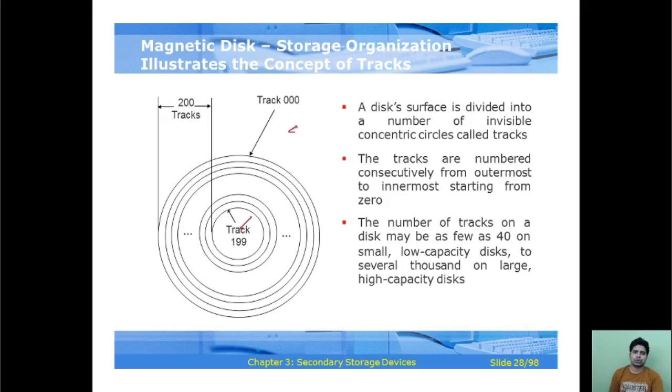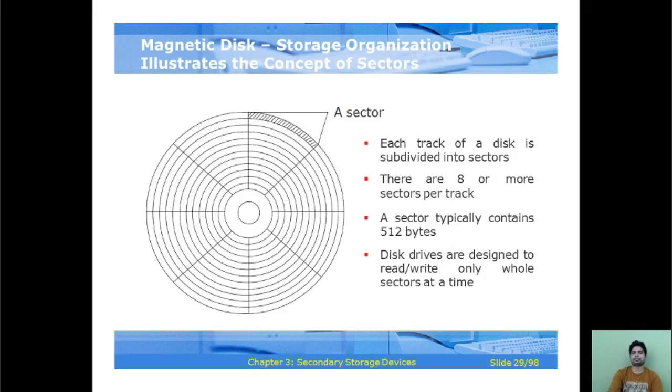Okay, so here you can see the tracks are numbered consecutively from the outermost to the innermost, starting from zero. The number of tracks on a disk may be as few as 40 on a small, low capacity disk, to several thousands on a large, high capacity disk.